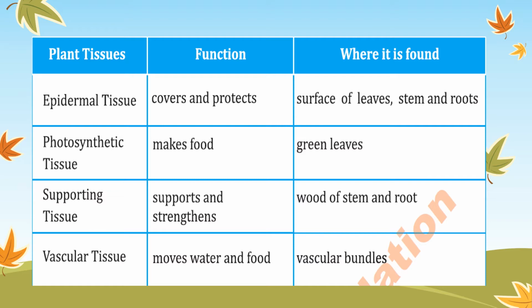The last type of tissues present in the plant are the vascular tissues, and vascular tissues means they are the vessels of the plant. So what will be their function? They will move the water and food to all parts of the plant. And where will they be present? These vascular tissues will obviously be present in the vascular bundles. So you can judge the function of a tissue just by its name.